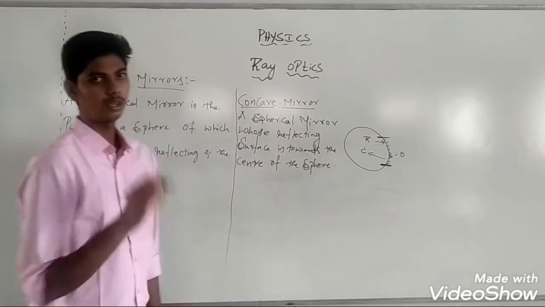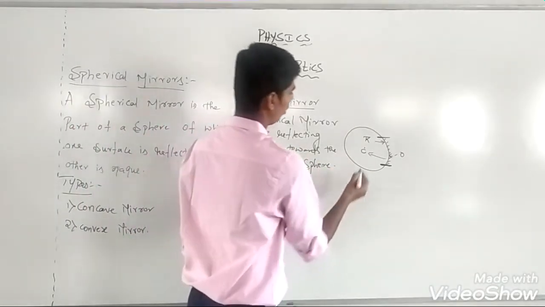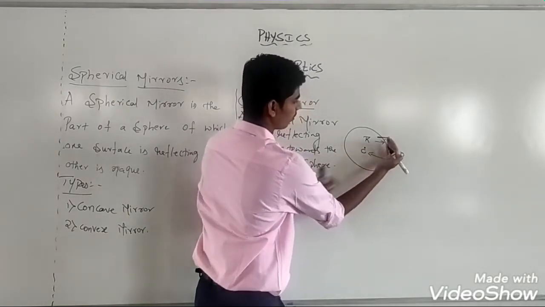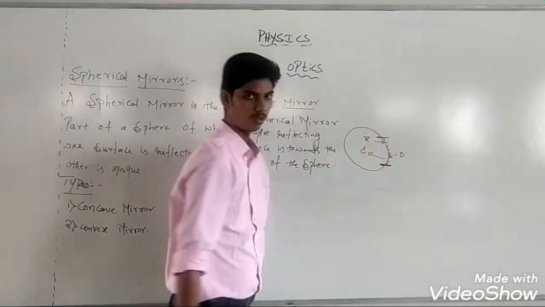Such a mirror is called a concave mirror. This is the center of the sphere. This is the reflecting surface. Reflecting surface is towards the center of the sphere.